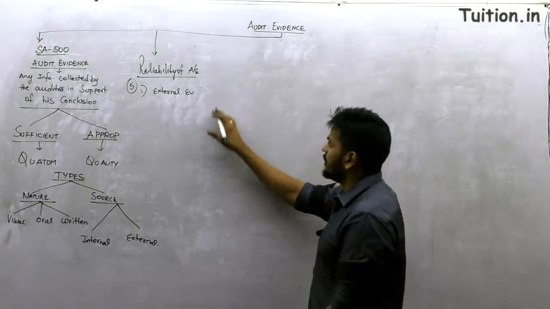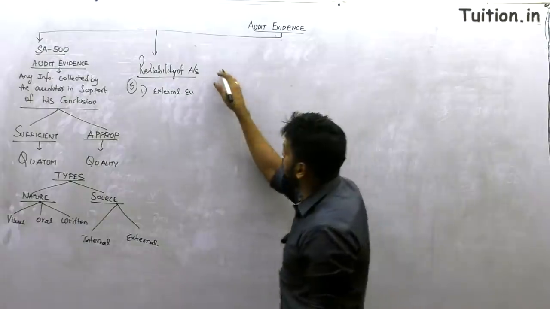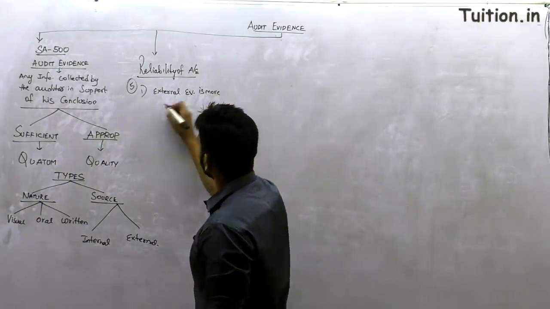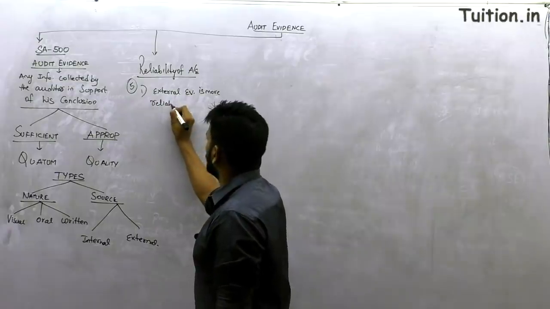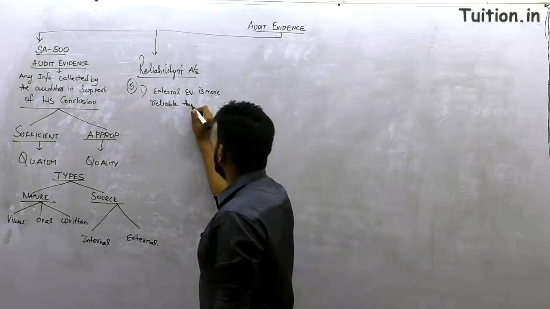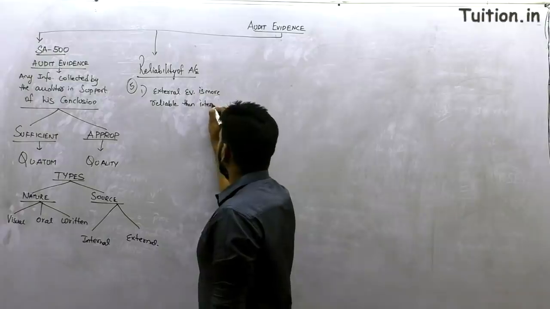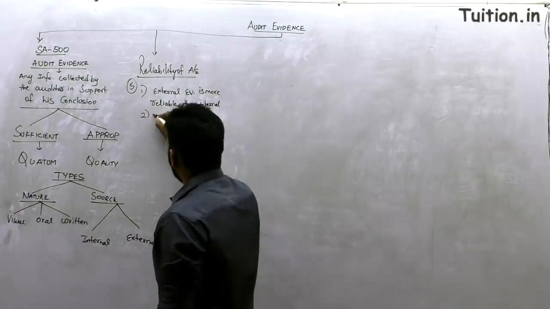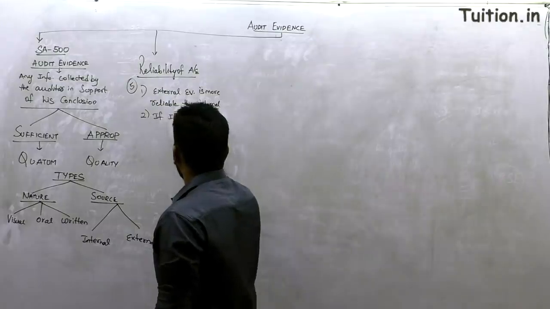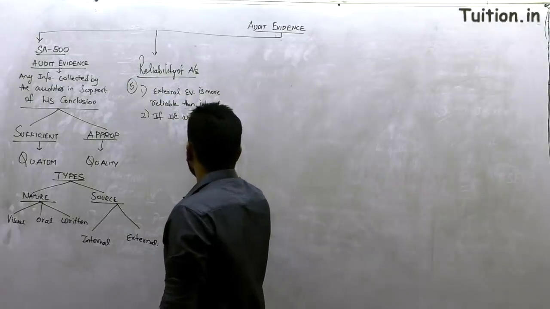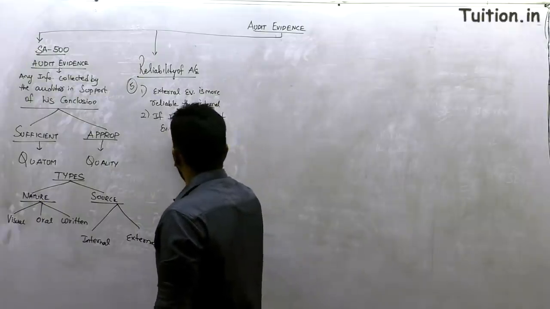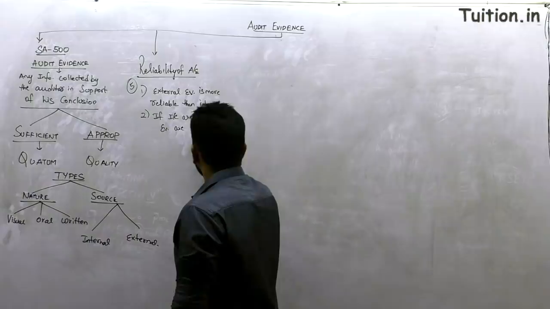There is a paragraph in the standard which talks about the reliability aspects, where external evidence is more reliable than internal. However, don't forget, if internal controls are effective, internal evidences are reliable.